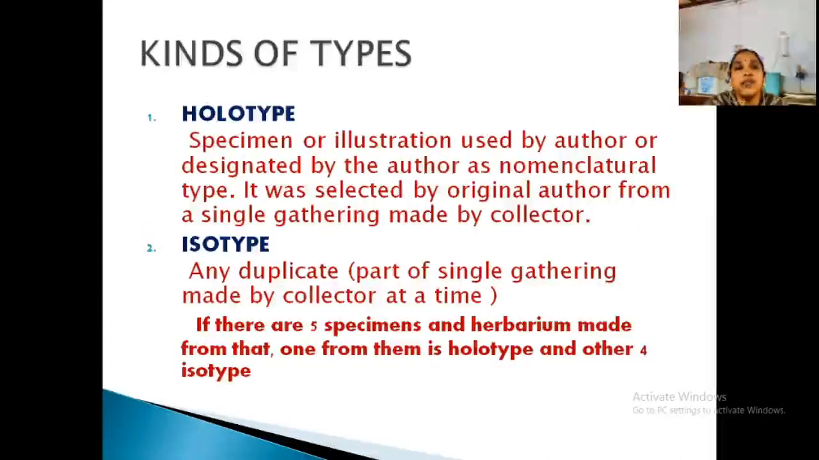So what are the different types? The first one is the holotype. When you are going to describe and release a new taxon or a new species,